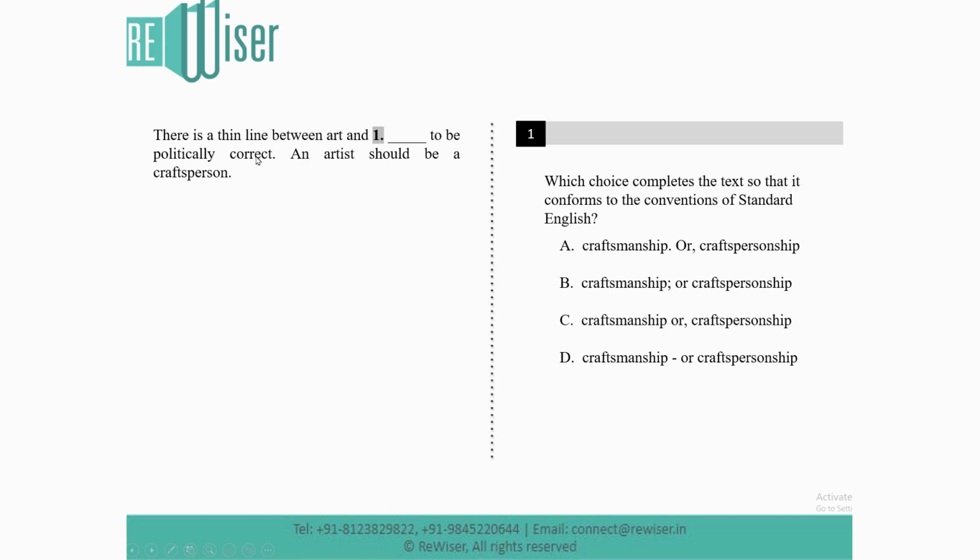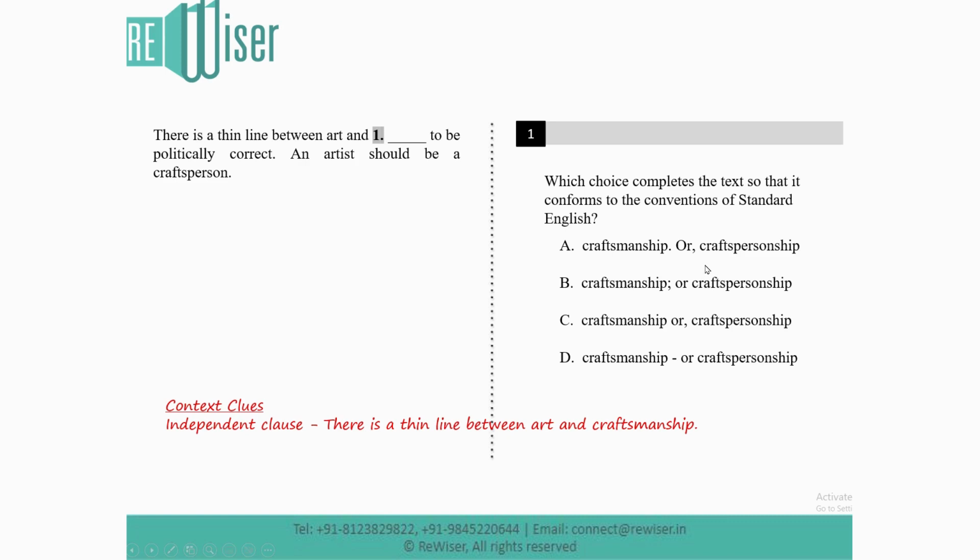So let's take a look at the sentence in question carefully. There is a thin line between art and craftsmanship. Let's forget the second part for now. If we take a look at the first part, there is a thin line between art and craftsmanship, that is going to be our first independent clause, right? Let's keep the second part of the sentence on hold. So let's make a note of it. The first part is an independent clause. Now the next part is just like a phrase that gives you more information on craftsmanship.